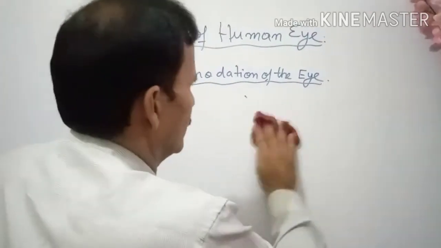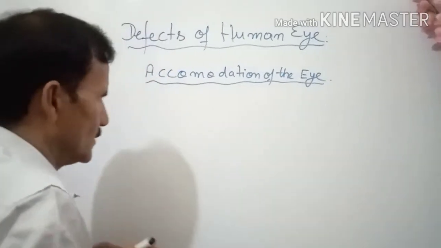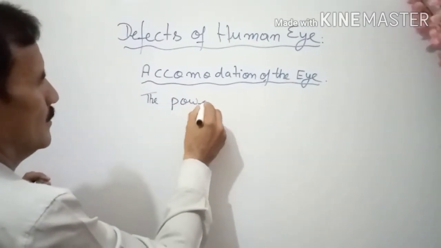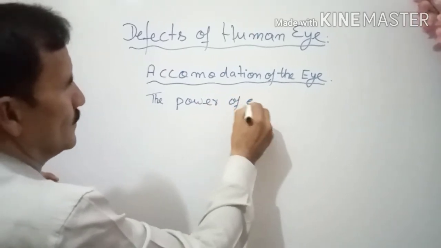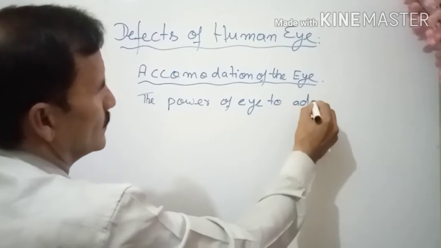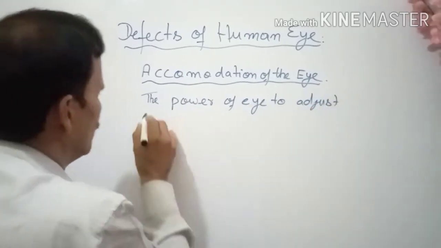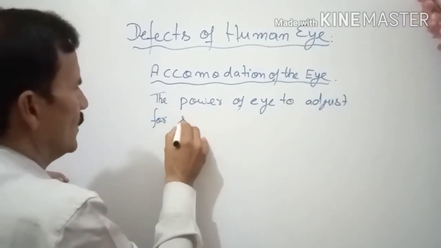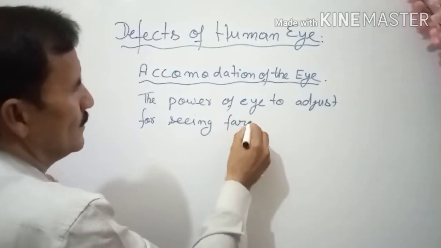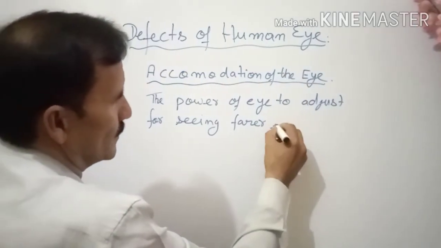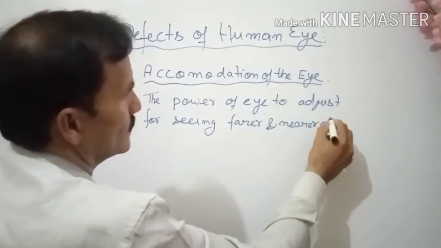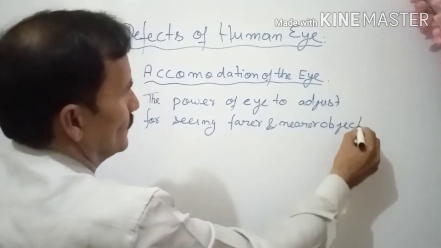It is the power of the eye to adjust for seeing farther and nearer objects clearly.